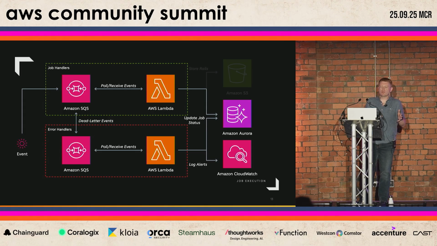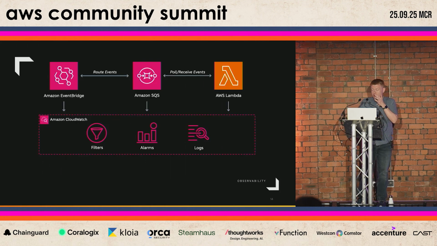What we really wanted was to see problems before they turned into incidents, right? And that's where observability comes in. As part of our observability strategy, we wanted to surface what was working, what was failing, and what needed attention. From infrastructure metrics all the way through to individual job level insights, we wanted complete transparency at multiple levels. At the infrastructure level, we track all the key metrics that most are probably familiar with: SQS queue lengths, Lambda errors, throughput, etc. So we can capture any bottlenecks before they become incidents and react.